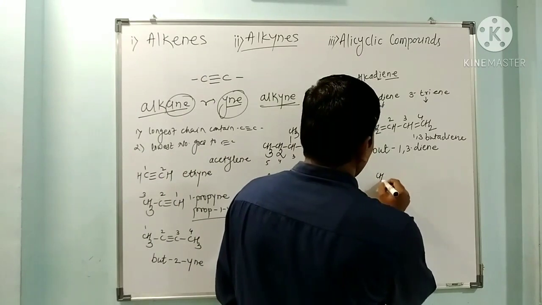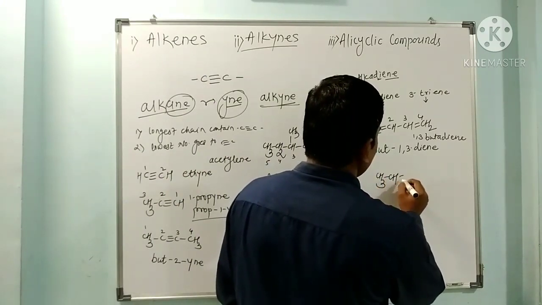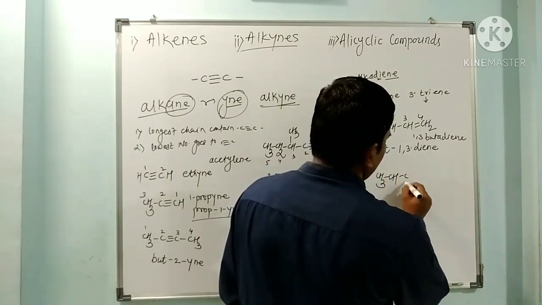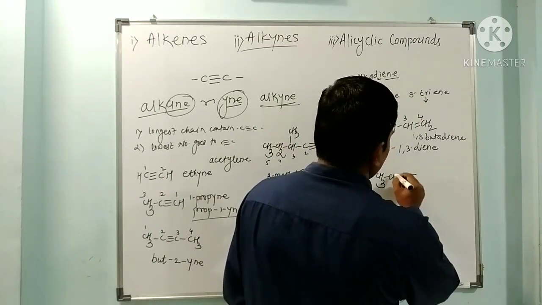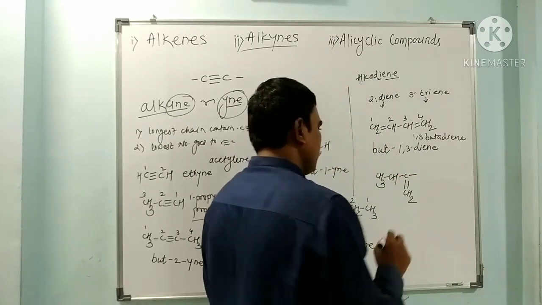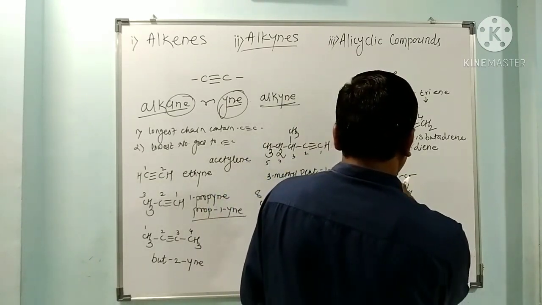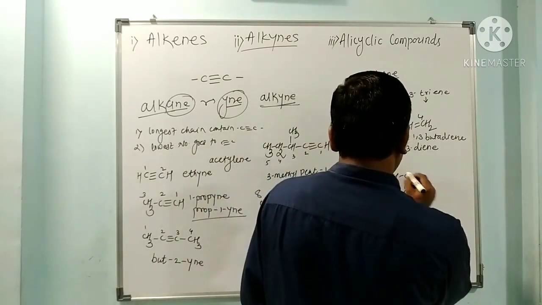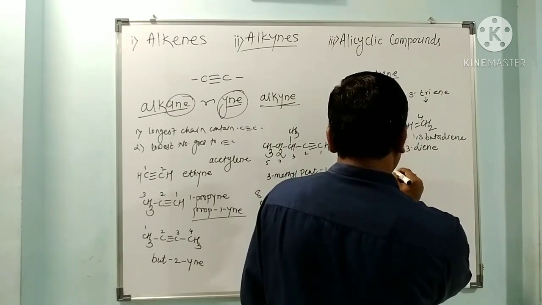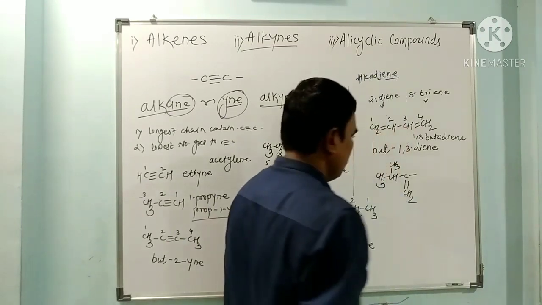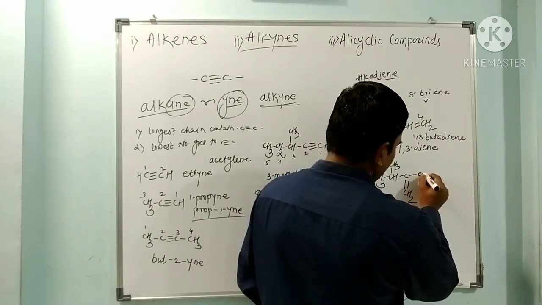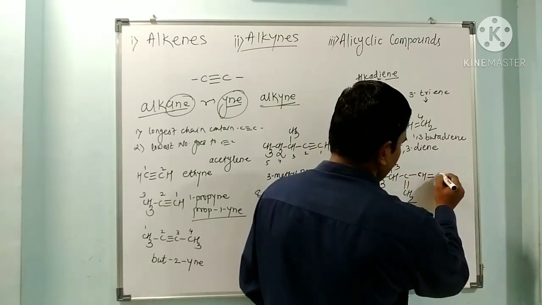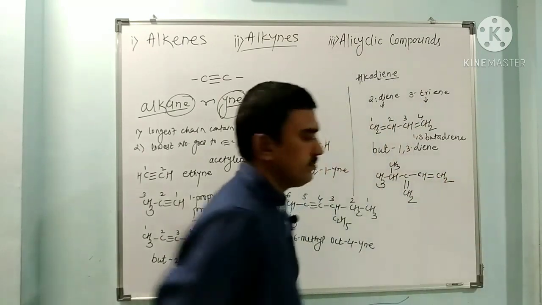If CH3, CH, C double bond CH2, here we can write CH3, CH double bond CH2.